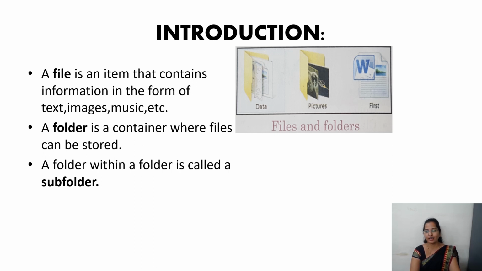What is meant by file? A file is an item that contains information in the form of text, images, music, etc. If I painted something and saved that, that will become a file. For example, or else if I typed something in a Word file and if I give a name to that and if I saved that, that will also become a file.